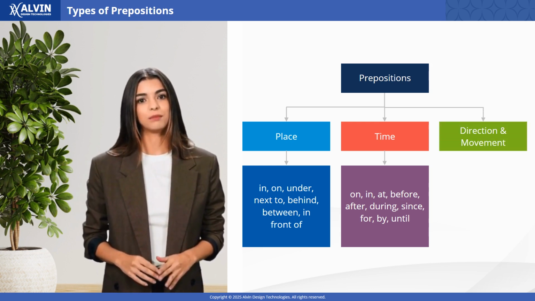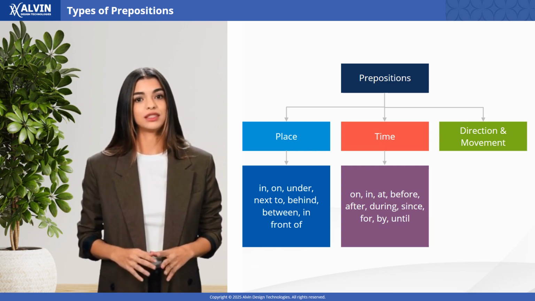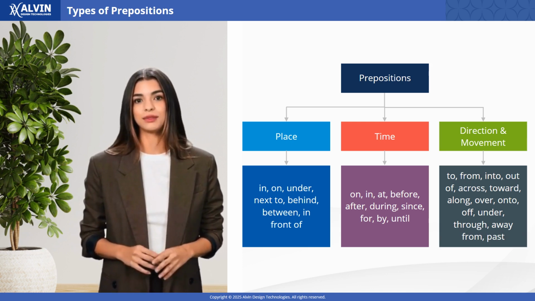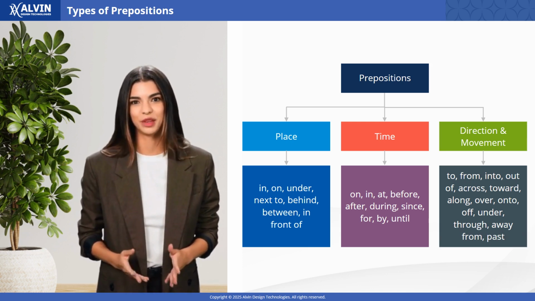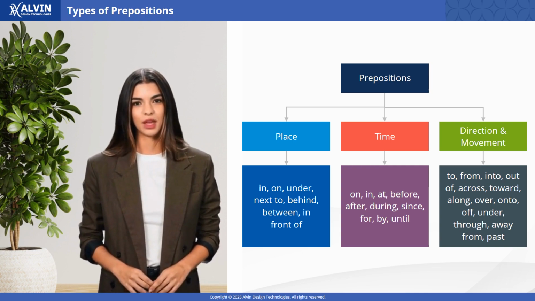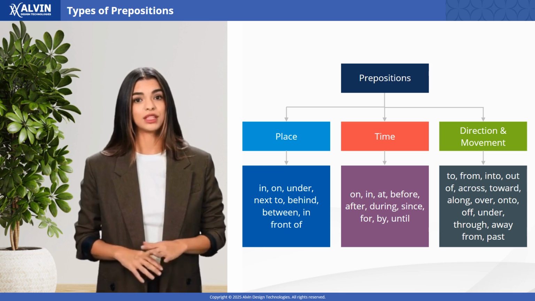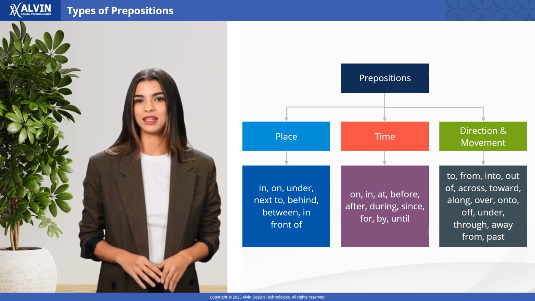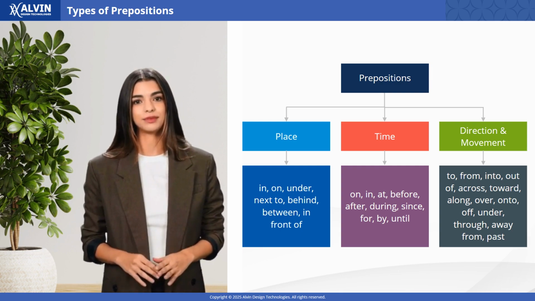Prepositions of direction and movement tell us how something moves. They are to, from, into, out of, across, toward, along, over, onto, off, under, through, away from, and past. Let's see them in detail with examples.